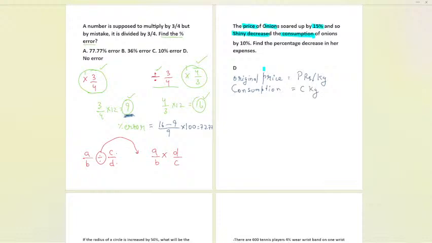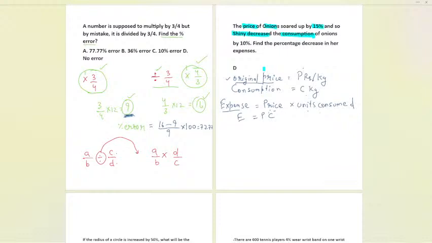Now let us take the expenses. If I tell you that the price of onion right now is P rupees per kg and consumption is C kg, what is the expense? It will be equal to the price, whatever is going on, multiplied by the units I consumed. Like if it is 10 rupees per kg and I consumed 2 kg, it will be 20 rupees overall expense. So this is just a formula. I can write E equals PC.